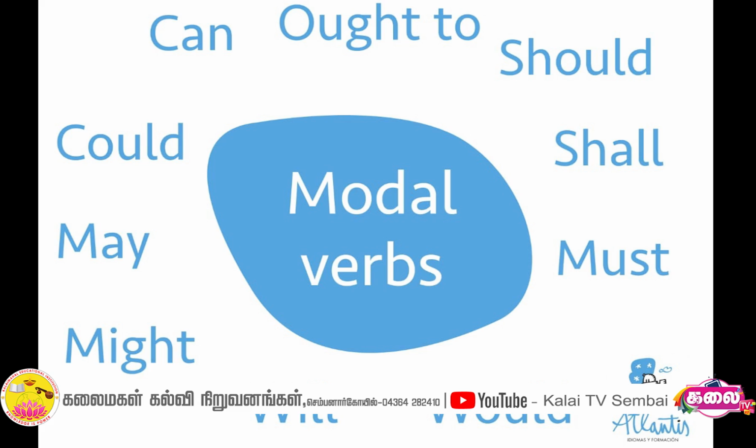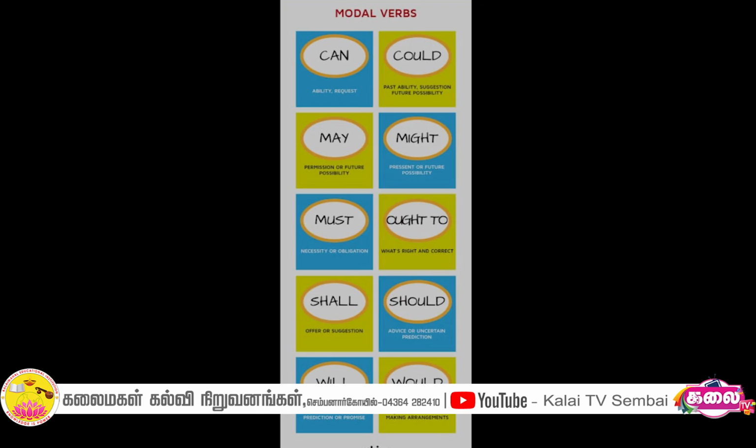What is the first one? Where we use can form? Ability or inability. For example, I can speak in English. He can walk on the road. She can dance at the party. Like that. And the second thing is informal permission. For example, can I open the door? Can I open the window? Like that. And the third one is informal request.